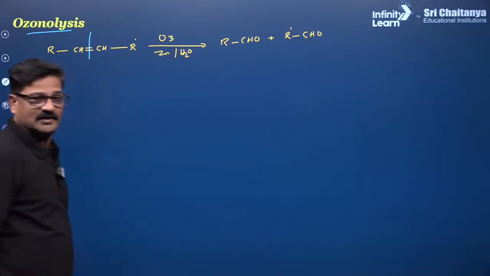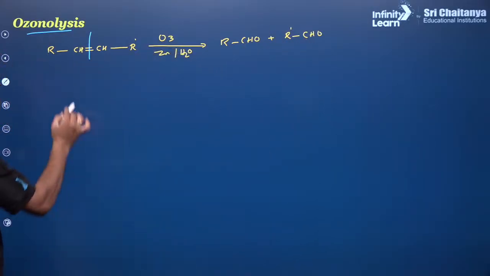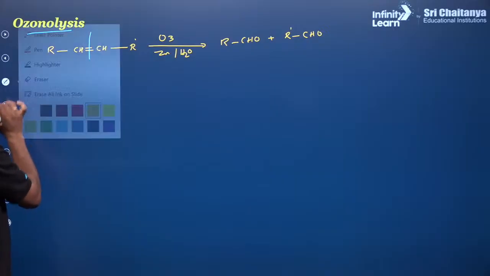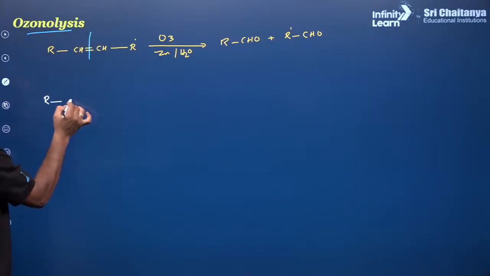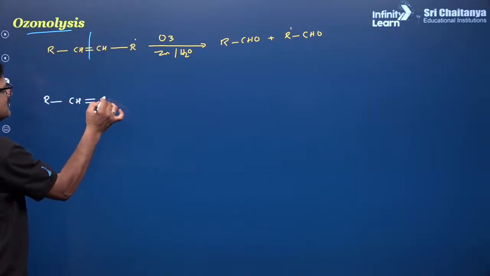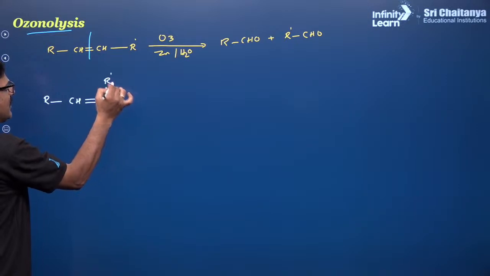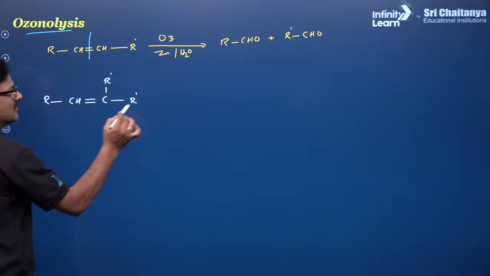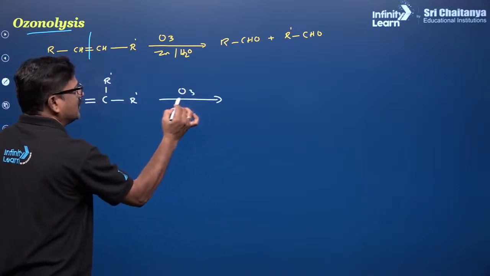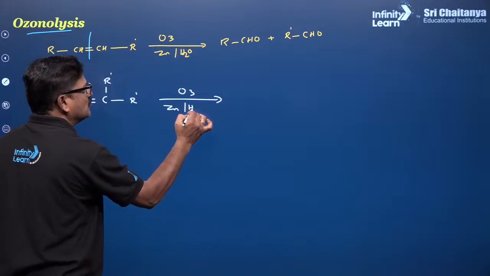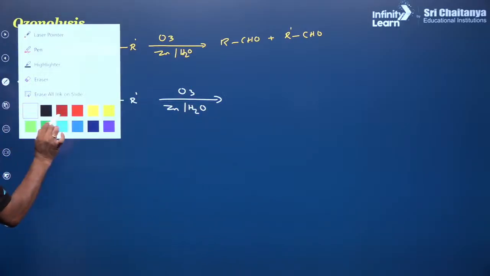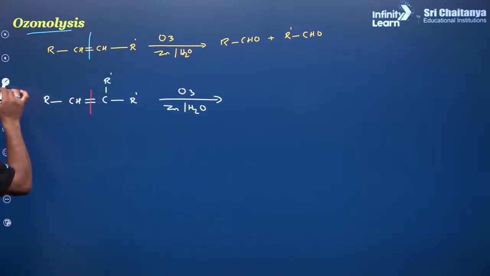If there is branching, like R-CH double bond C with R' and R', now if it is treated with O3 and zinc and H2O, simple thing, you can break the double bond and make it oxygen.